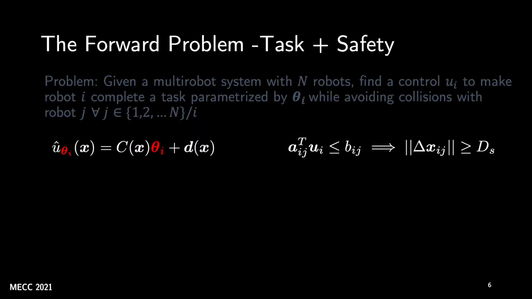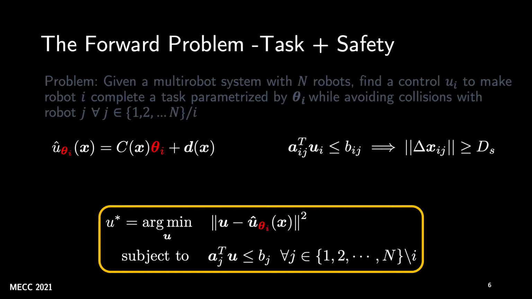For ensuring safety, a linear constraint on the control has been proposed previously, which guarantees a distance of at least d_s between every pair of robots. Now, to mediate between the task completion and safety requirements, a quadratic program is developed which computes a control that is closest to the task-based control u_i hat and also guarantees safety. So going forward, we will assume that all robots are using this QP as the underlying control synthesis module.